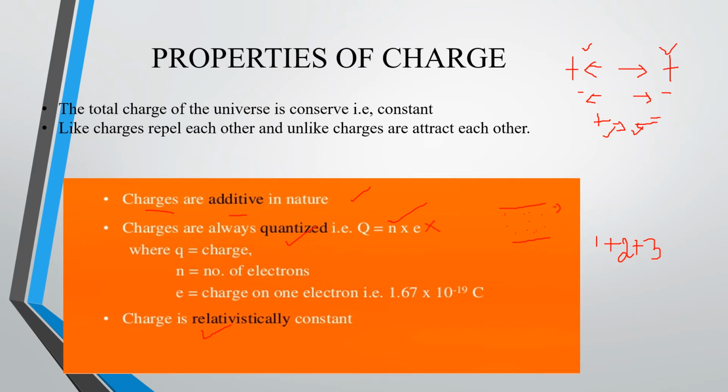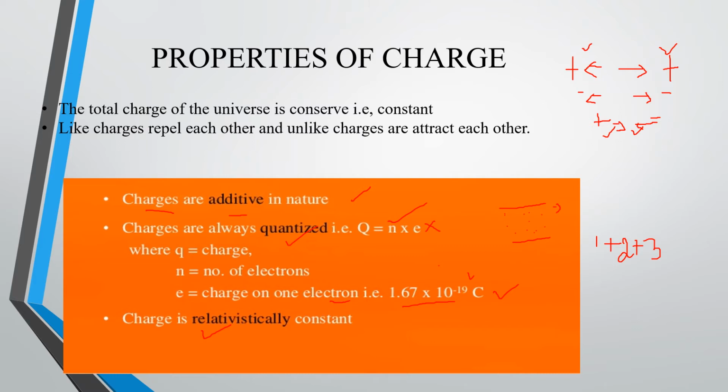That means a single electron is nothing but 1.67 into 10 to the power of minus 19 coulomb. This is a constant value. The charge carried by one electron is 1.67 into 10 to the power of minus 19 coulomb. So quantization is nothing but the charge is always quantized. So we have to consider the number of electrons present in the conductor times a single electron's charge. That means we have to multiply it. So we will get the quantization of charges in a particular conductor.